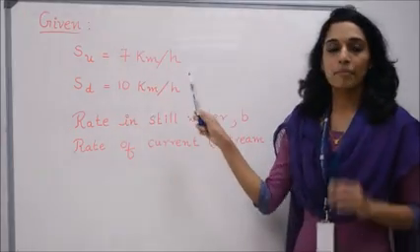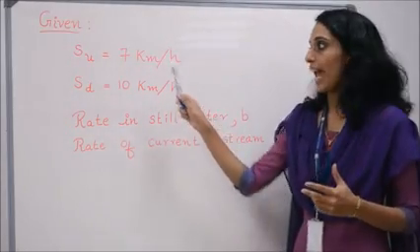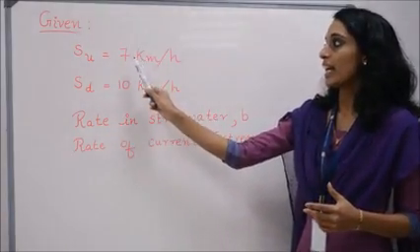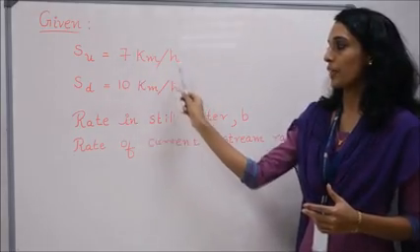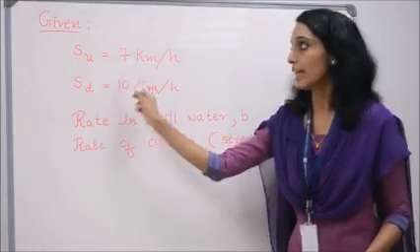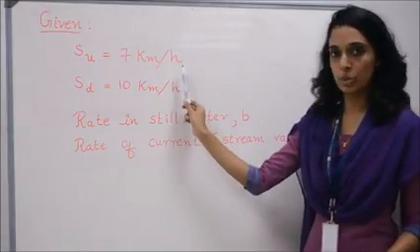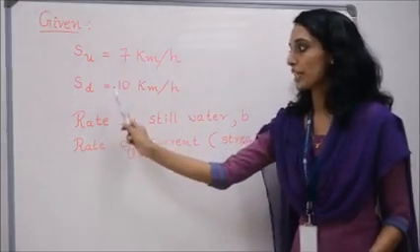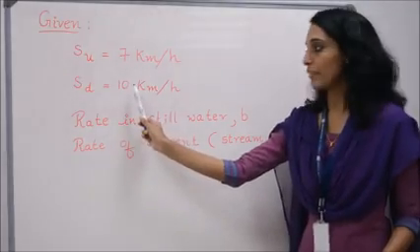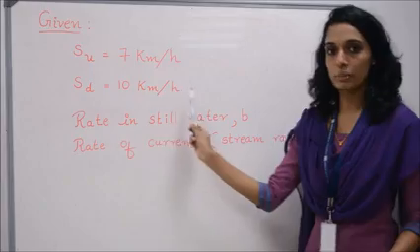Given the man can row upstream at a speed of 7 km/h, that is upstream speed is equal to 7 km/h, and downstream speed is given as 10 km/h.